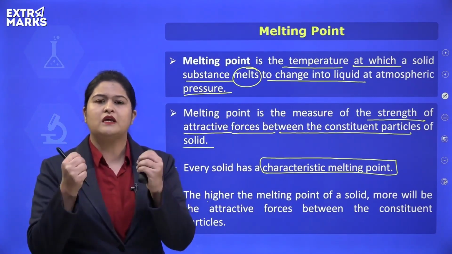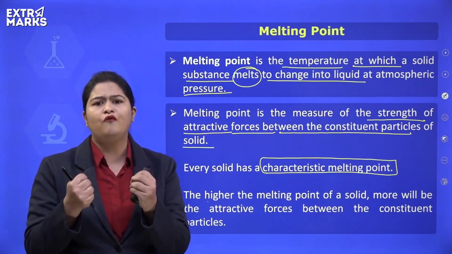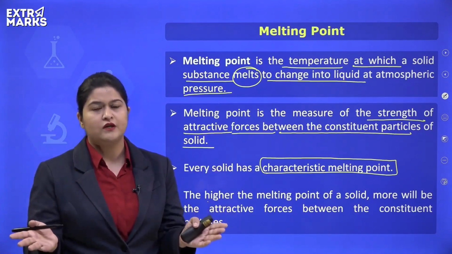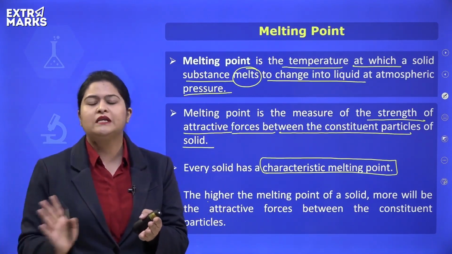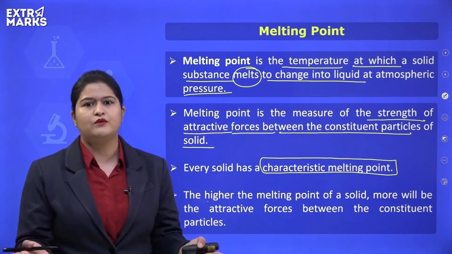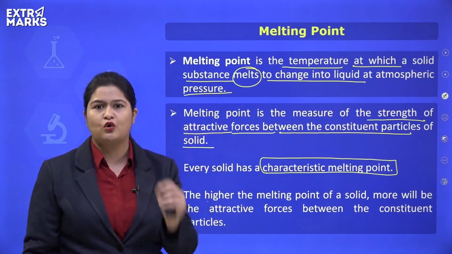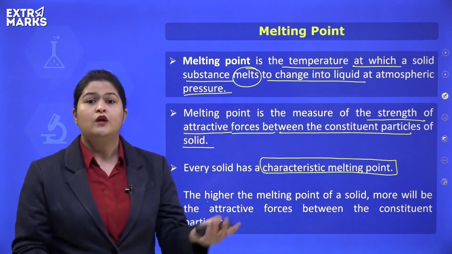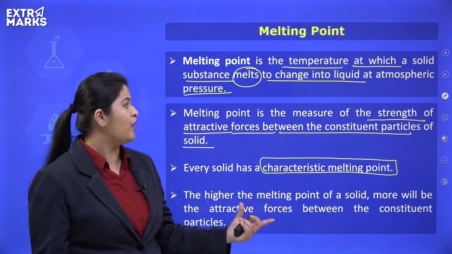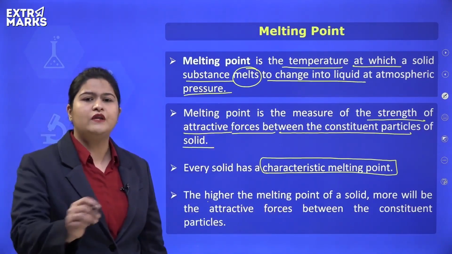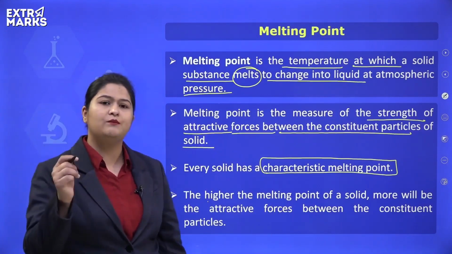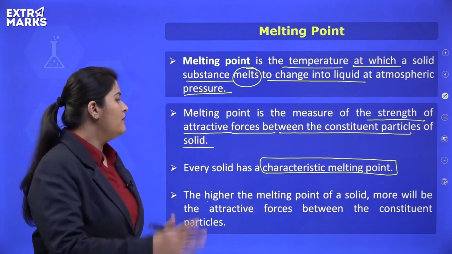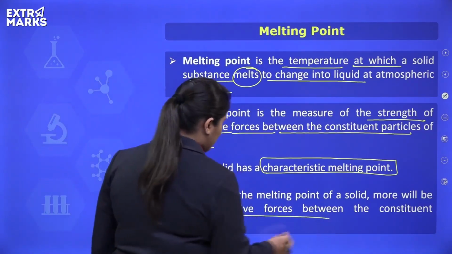See, if two particles are held together through strong forces of attraction, more energy will be needed to overcome that attractive force, isn't it? If the attractive force is weak, less energy will be sufficient. But if the attractive forces are strong, more energy will be required to overcome that force of attraction. So the value of melting point is the measure of the strength of attractive forces existing in between the constituent particles in a solid. Higher the melting point, more will be the attractive forces between the constituent particles.